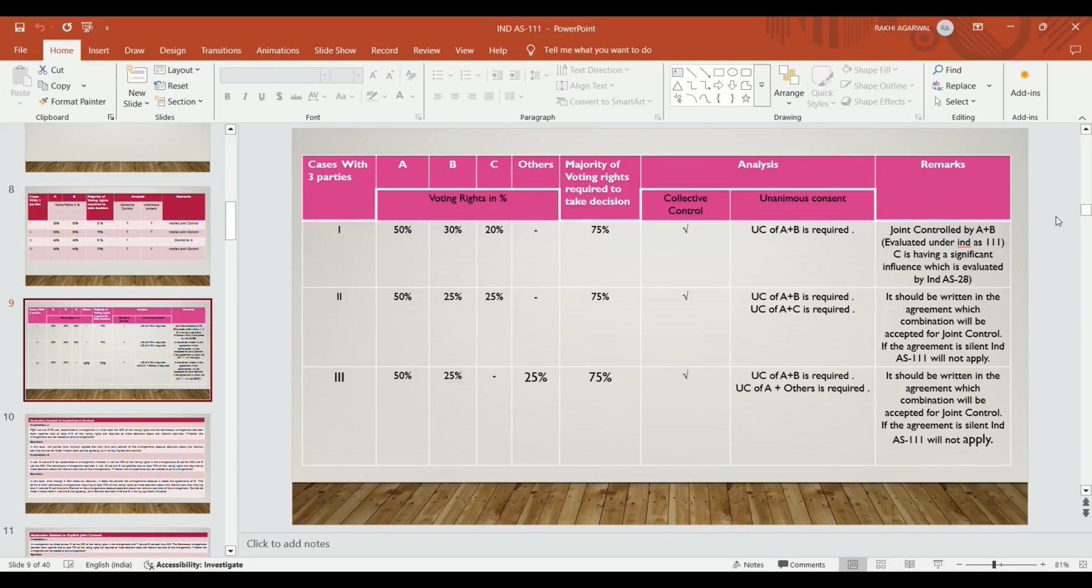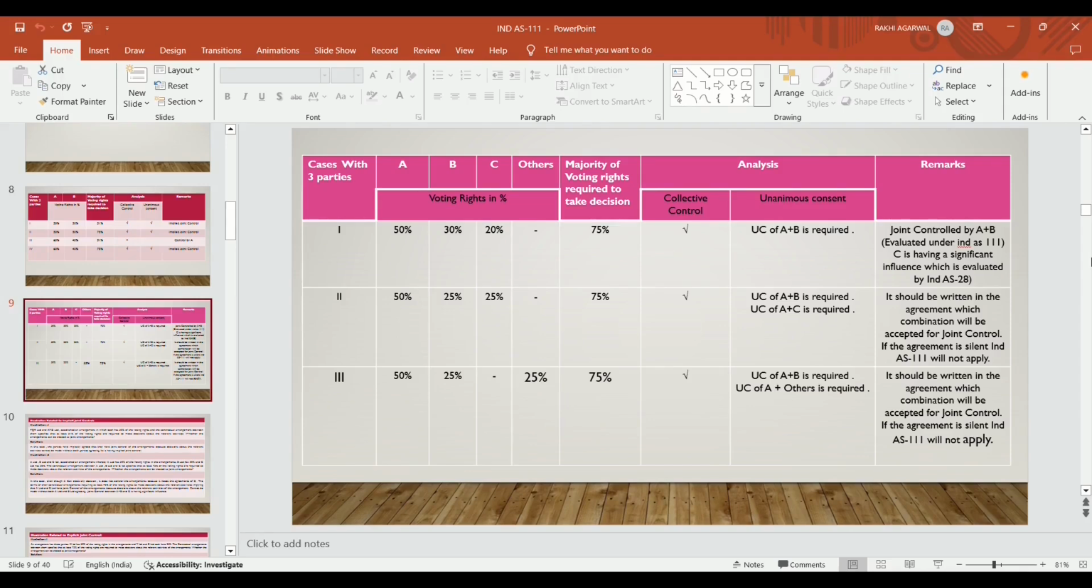If B and C join hands, the majority vote required to take a decision is not fulfilled because it requires 75%. If more than one combination is possible in order to take a decision, they have to make a contractual agreement on which combination in the arrangement will be able to take decisions for joint control. So if the agreement says that A and B will take the decision on the relevant activities, then A and B have joint control. And if the contractual arrangement says that A and C will take the decision on the relevant activities in the arrangement, then A and C have joint control. So if the agreement is silent, then Ind AS 111 will not apply.